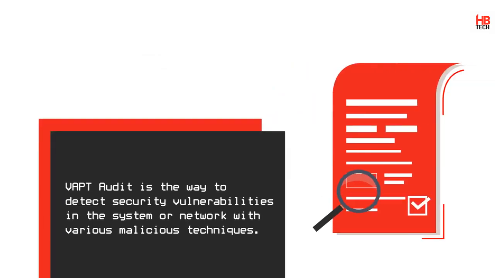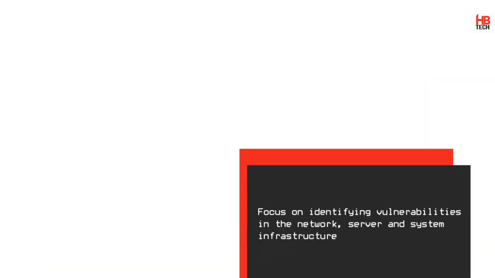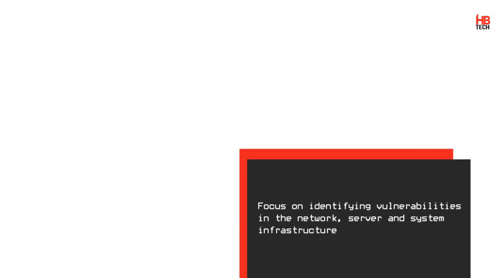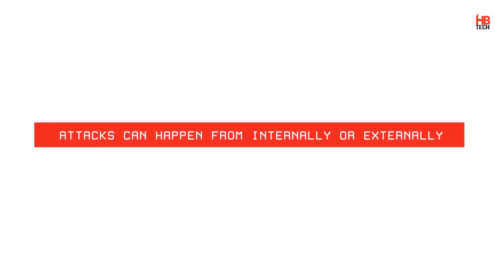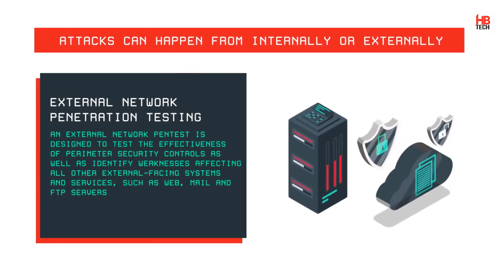A VAPT audit is the way to detect security vulnerabilities in a system or network with various malicious techniques. It focuses on identifying vulnerabilities in the network, server and system infrastructure. VA and PT are two different tasks, usually with different results within the same area of focus. Attacks can happen internally or externally.